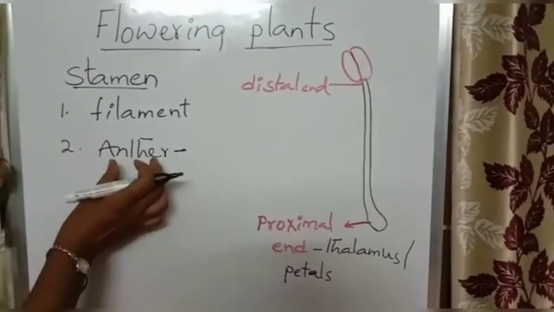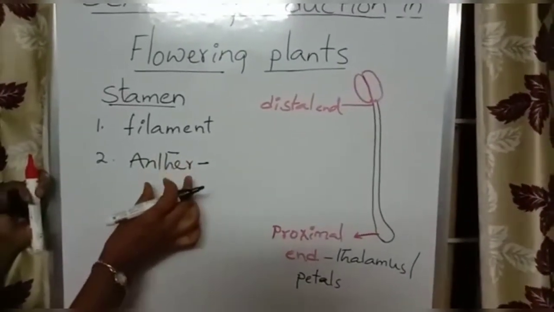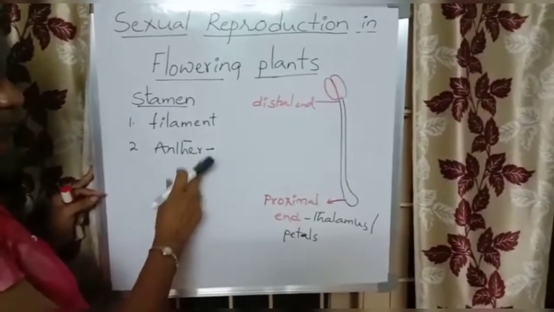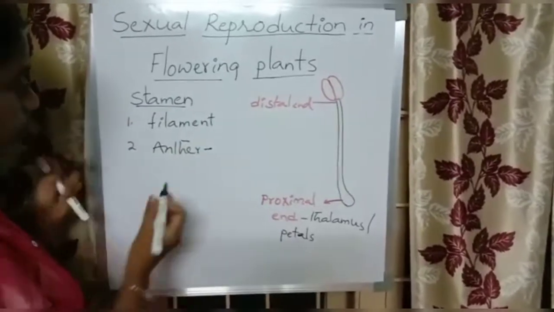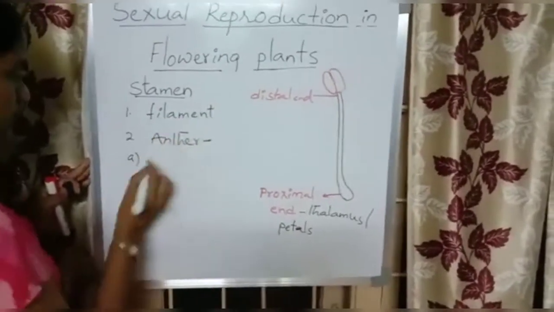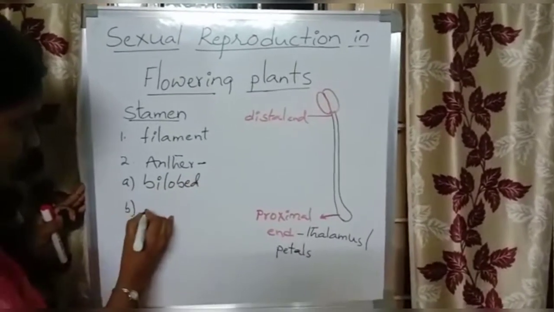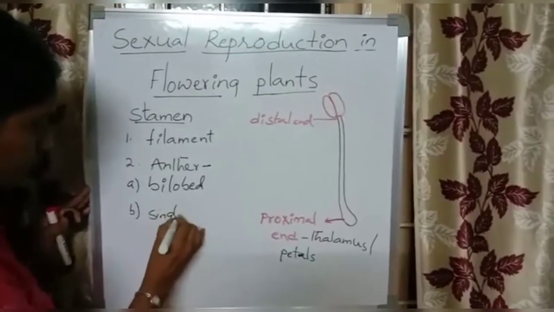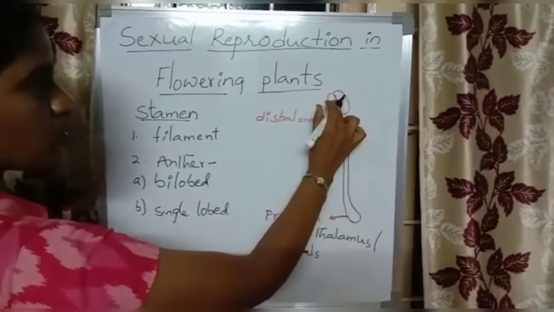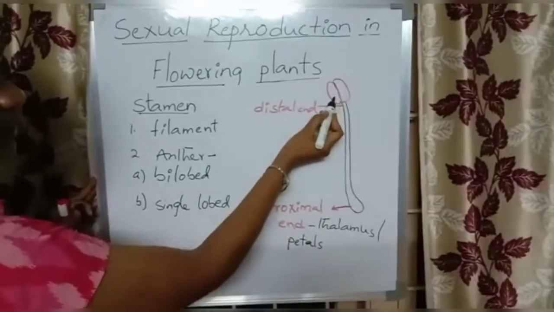Based on the number of lobes present, the anther is of two types: bilobed anther and single lobed anther. If the anther has two lobes like this, this is one lobe and this is another lobe.